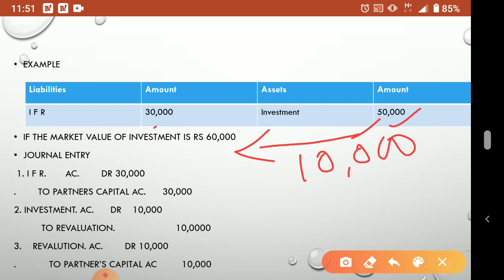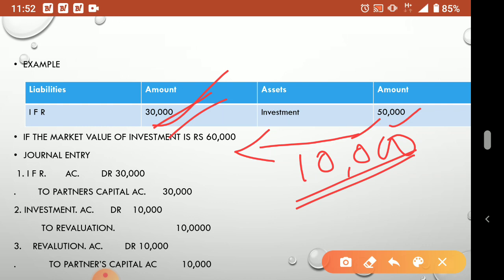So do we use this reserve? No need of using it. Whenever there is a loss, a fall in market value, that time only you have to use it. Otherwise, who will take this amount? Partners will share it. Understood? So 10,000 more money you are getting. Whether there is a shortage of 10,000 or a surplus of 10,000, extra amount, that also will be going to which account? Revaluation account only. So here three entries we have to put.